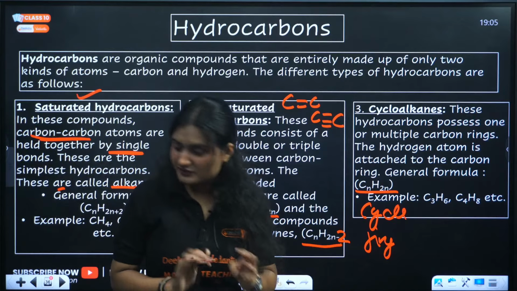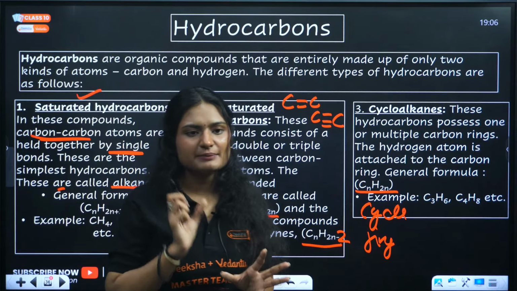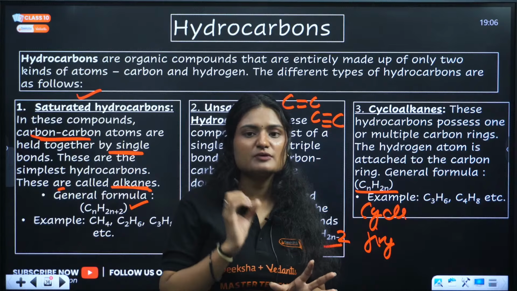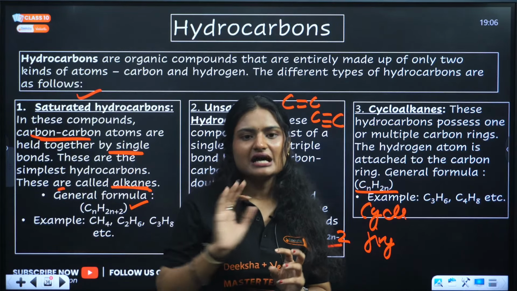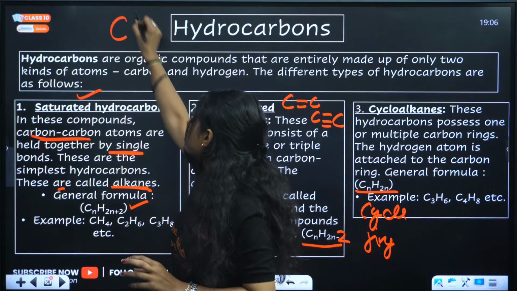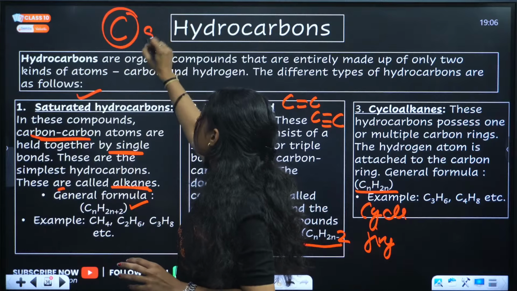So the difference between allotropes and isomers. Allotropes are made up of the same element, but the structural arrangement is different. That means they have only one element. For example, allotropes of carbon will have carbon only. Allotropes of sulfur will have sulfur only.